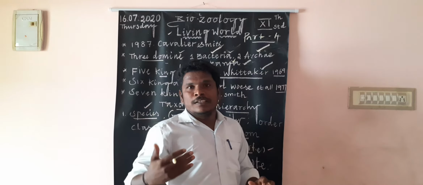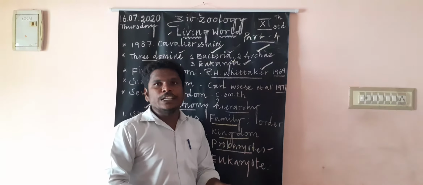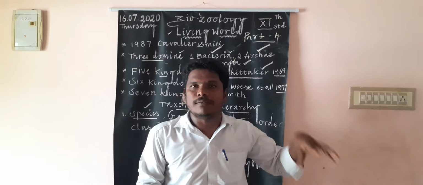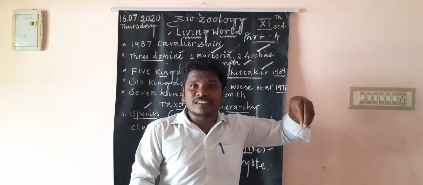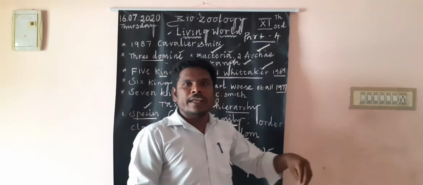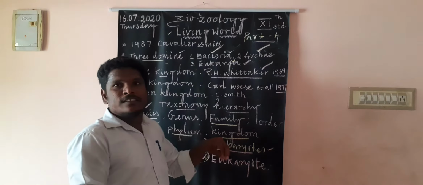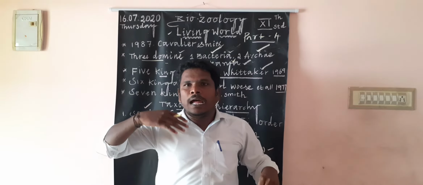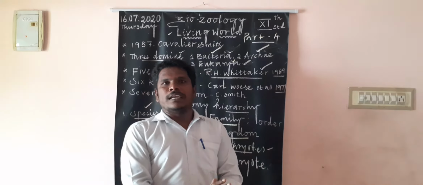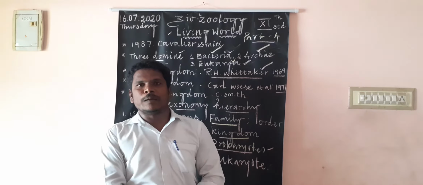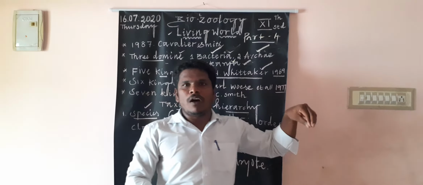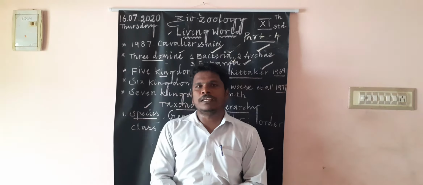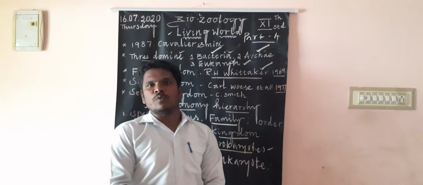Then next, the six kingdom concept. It was given by Carl Woese in 1977. What are present in the six kingdoms? One is bacteria, archaea, Protista, fungi, plantae, then Animalia. Those are present in the six kingdom concept.